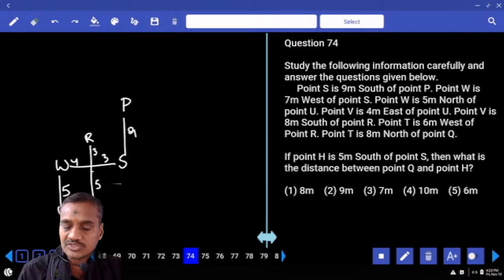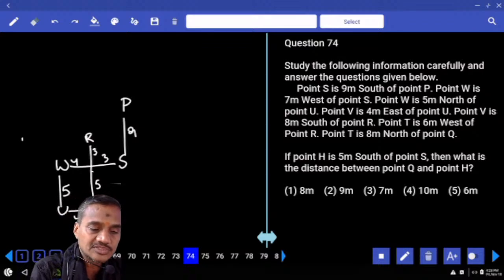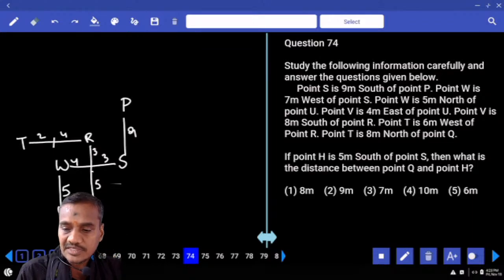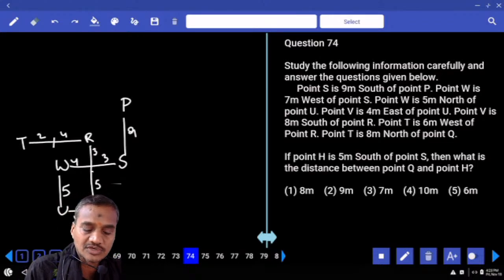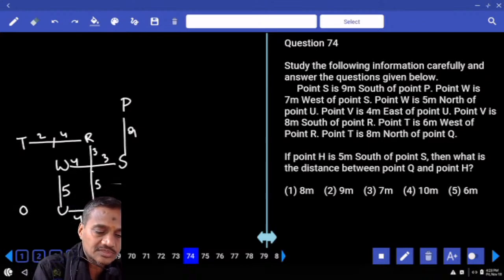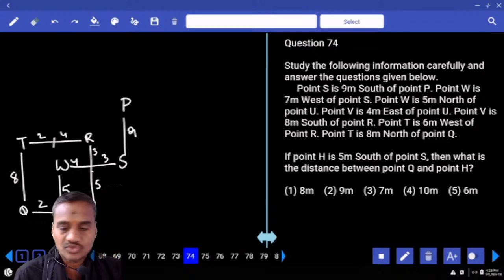T is 6 meters to the west of R. The distance up to here is equal to this 4 plus 2 more. And T is 8 meters to the north of Q. Q is here, and the distance between these two is 8 meters, and U and V must be a horizontal straight line. The distance is 2 meters.